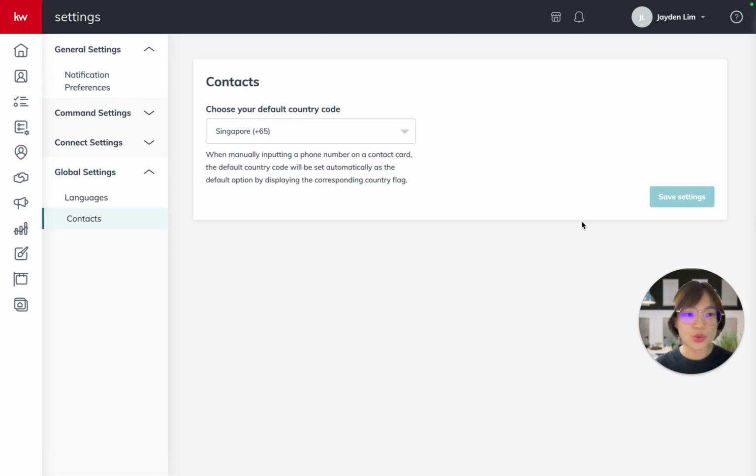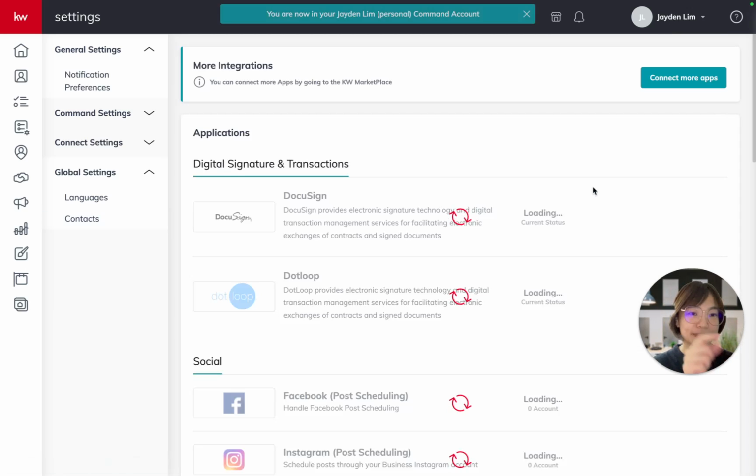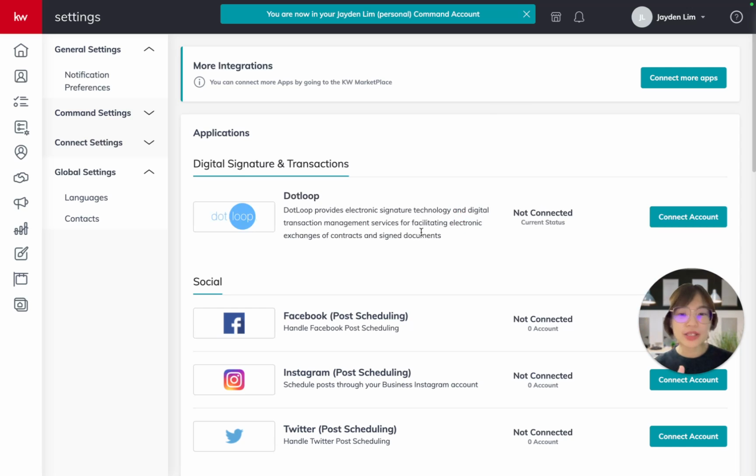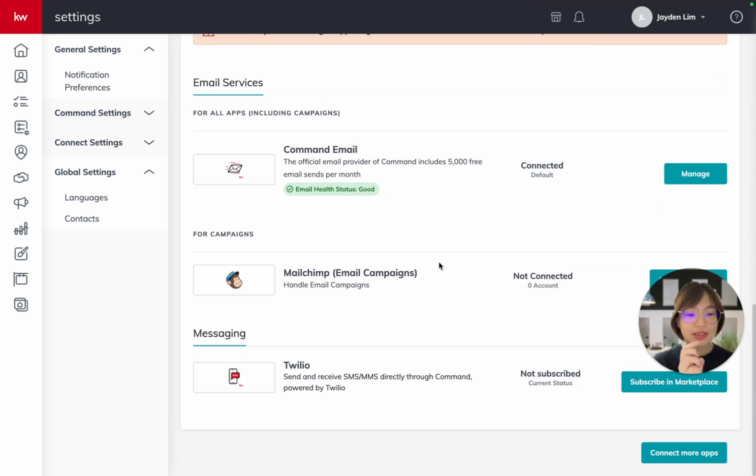Next, I'll go into a very general brief view of the integrations available. So how we go there is, again, click at the top right hand corner, that's your name, and then go to settings. So these are a full list of integrations that's available here for Command. This is the available list, and there's actually more.